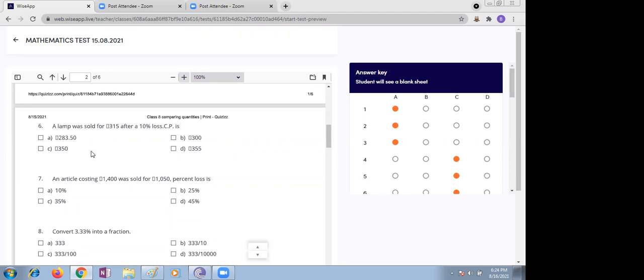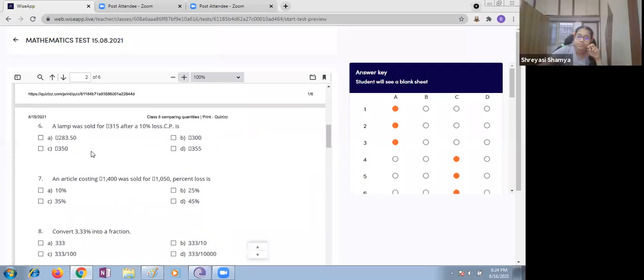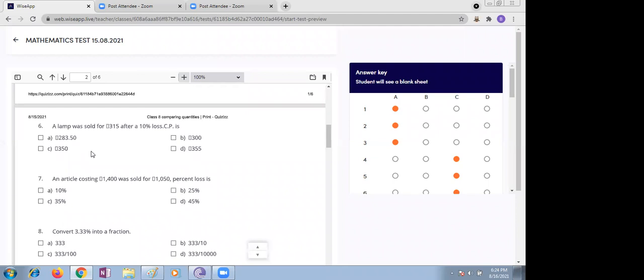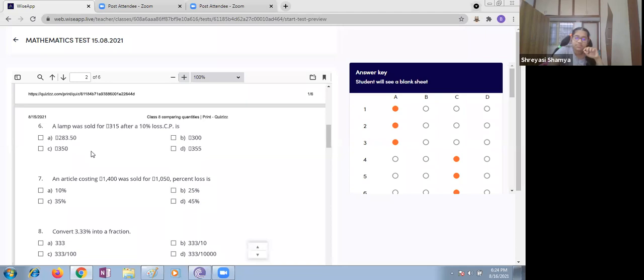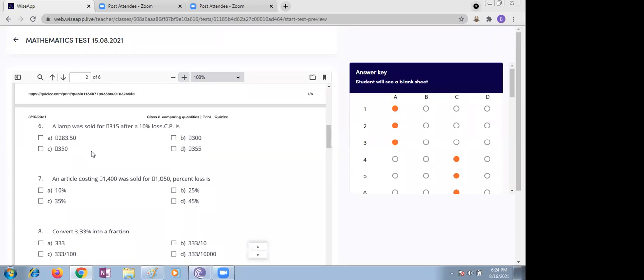Next, a lamp was sold at rupees 315 after a 10% loss of CP. You have to think wisely. Loss has happened, selling price is given, and loss is given as 10%. That means what is the cost price? Loss happened means the selling price is less than the cost price, so the cost price will obviously be bigger than 315. 10% of 315 means 31.50.